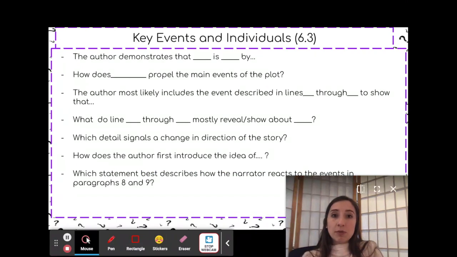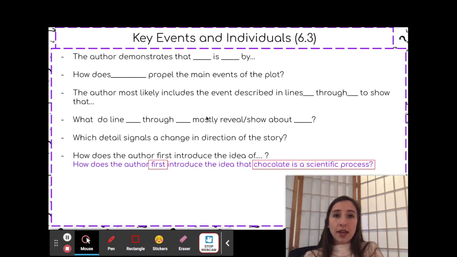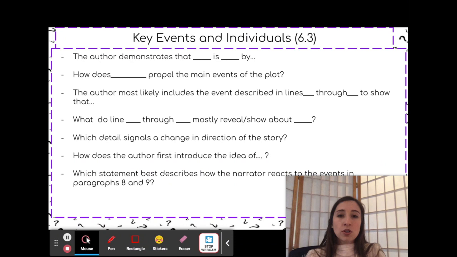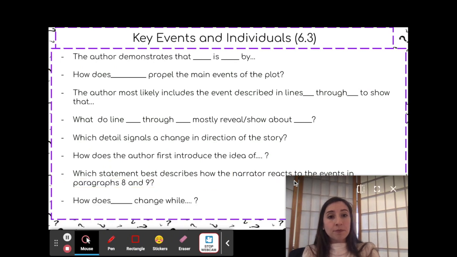Next, which statement best describes how the narrator reacts to events in paragraphs blank through blank? Again, you want to look at how the narrator reacts, meaning how do they feel, what do they do, what do they say. You could look for details that the narrator shows through actions, thoughts, or words, dialogue. And then, of course, it needs to occur after the details that are mentioned in the question. So first things first, you should be boxing out what their reaction is, and you should be looking back in the passage at whatever paragraphs are mentioned. Otherwise, you're going to be looking in the wrong place.